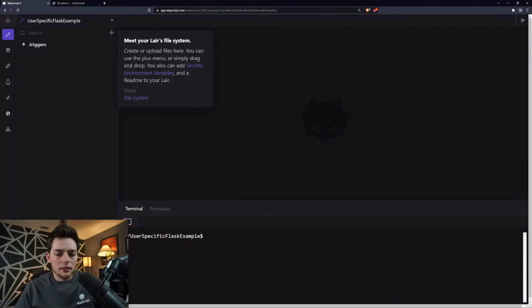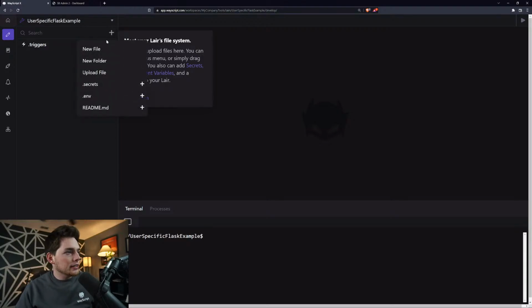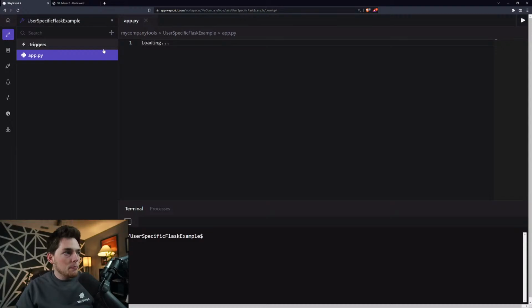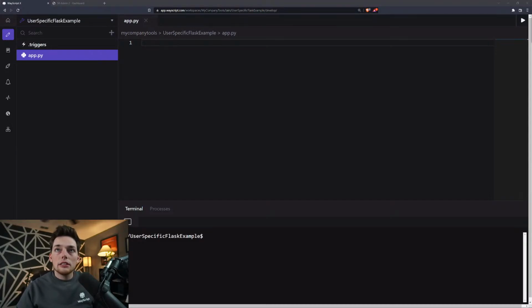All right, getting started, we'll be creating this as a Flask application, so we'll say something like app.py. I will go and steal some code from our documentation to help us get started just a little bit.